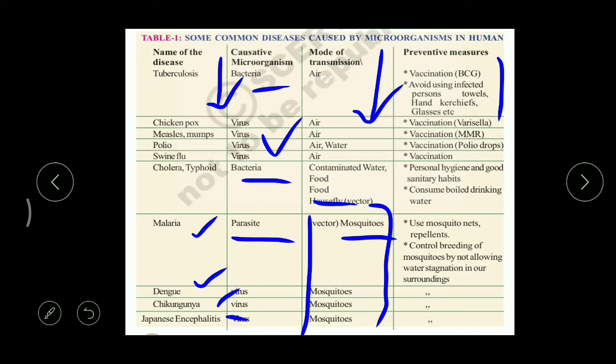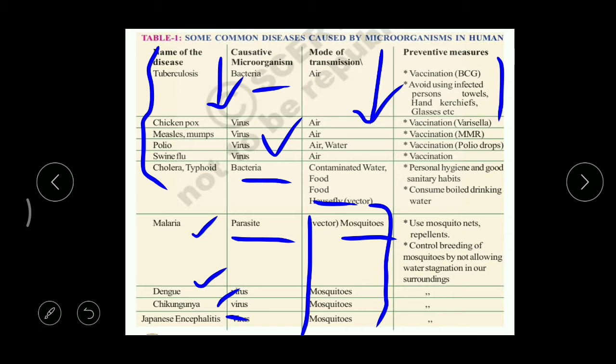And next, just below that, we can find vaccination. The first five diseases: tuberculosis, chickenpox, measles, mumps, polio, and swine flu. These diseases can be controlled by taking what? By taking vaccination.